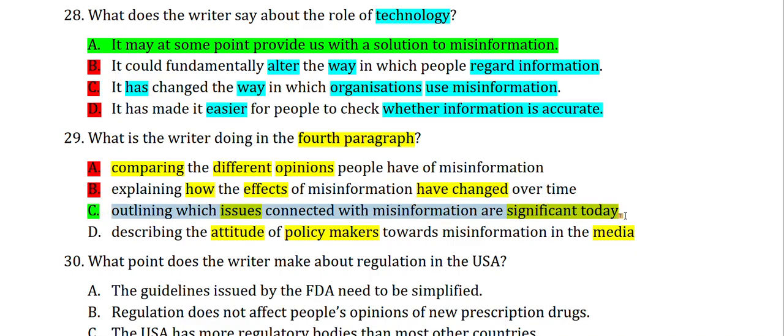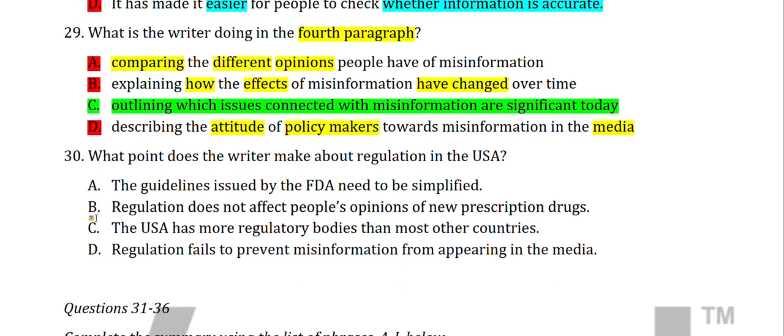Let's see if I can make it green. Yeah, this is our answer. D option, describing the attitude of policymakers toward misinformation in the media. There is no mention of their attitude toward misinformation. So C is our answer. Hope it is clear. Moving on to the next question.